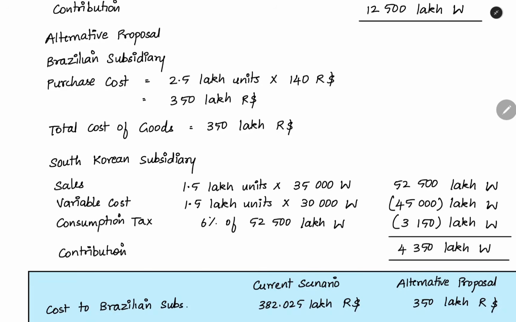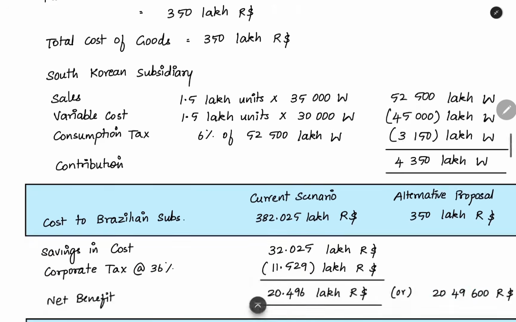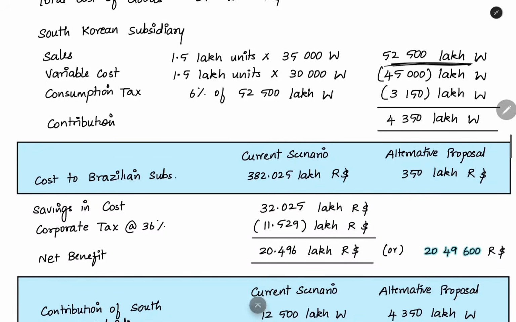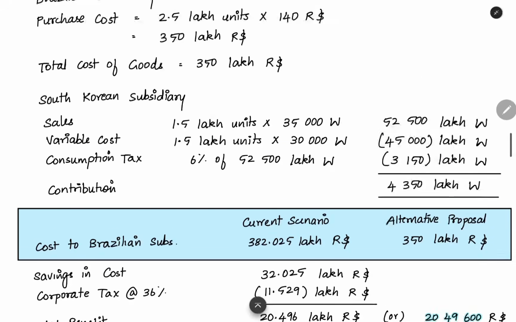Now, in the alternative proposal, what will happen for the South Korean subsidiary? It will be able to sell only 1.5 lakh units locally. At the same price they can sell, but only 1.5 lakh units. So they can earn this much sales revenue, and the variable cost will be the same. So this much will be the variable cost, and then they have to incur local consumption tax additionally. This local consumption tax is 6% of the sales value.